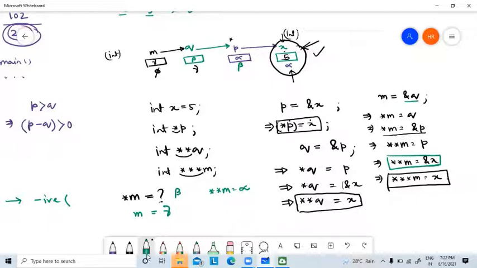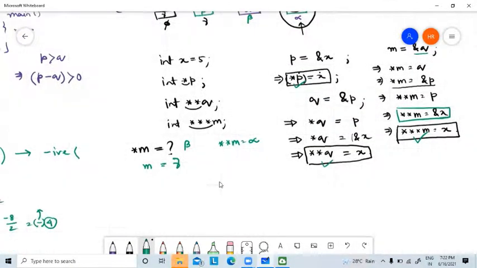Logic clear? Why do I have to declare double star q? Why do I have to declare triple star m? Why do I have to use single star p? Is it clear? Yes or no? Yes, sir. Okay.